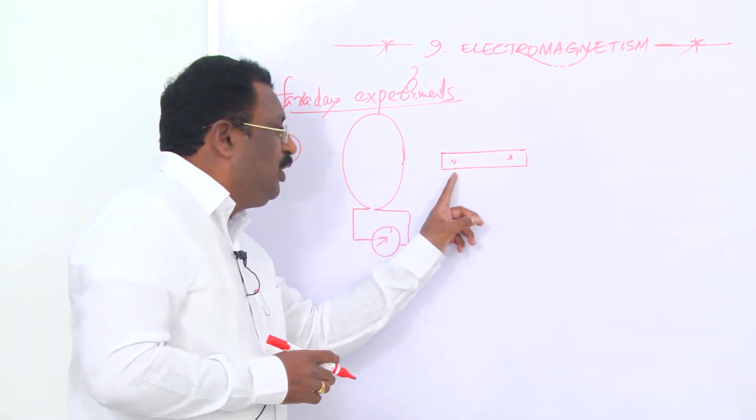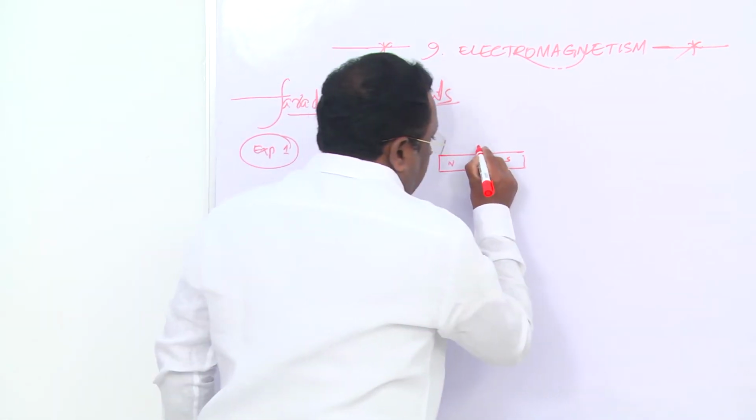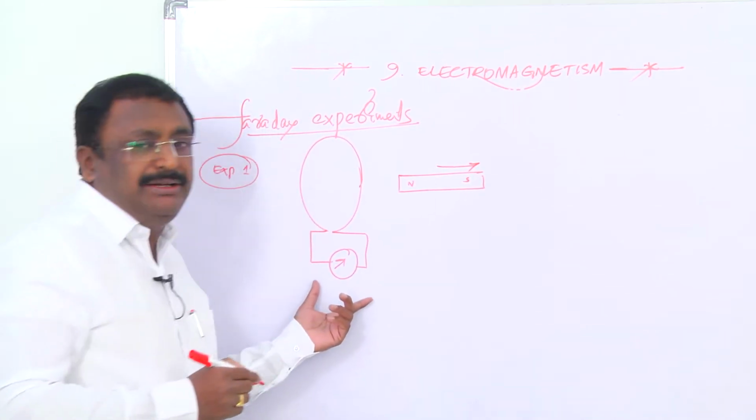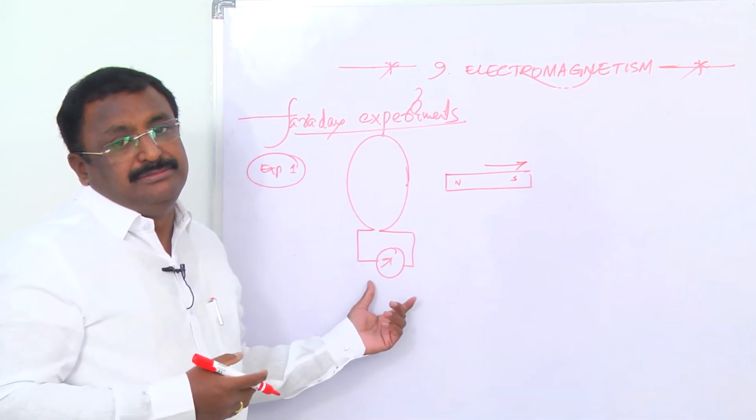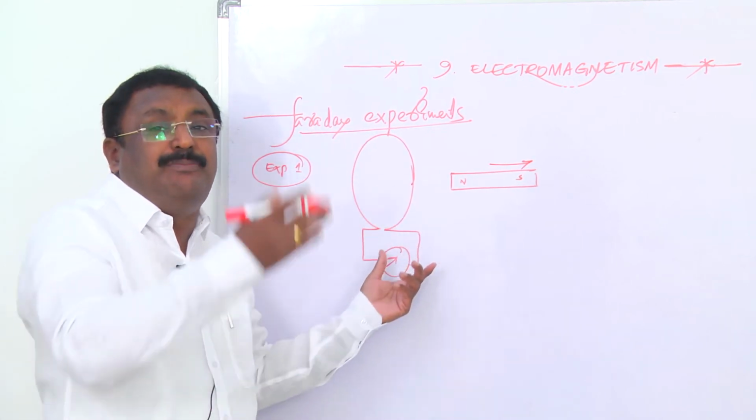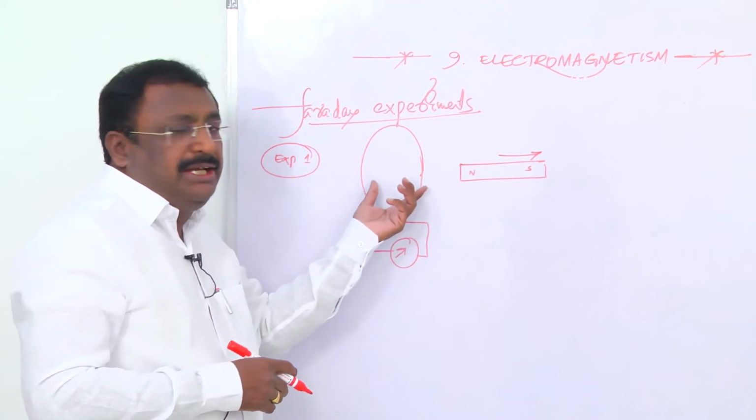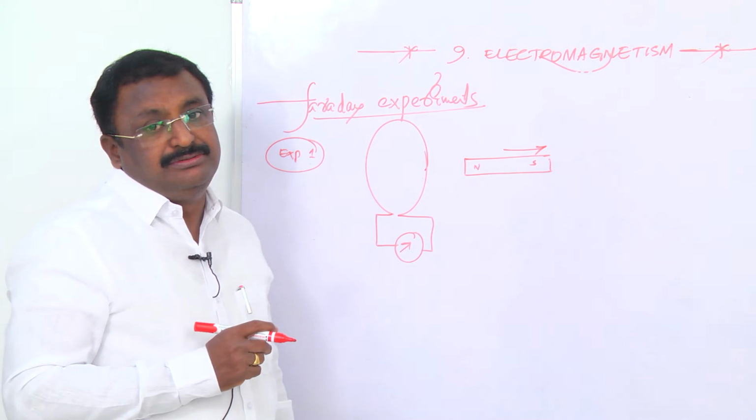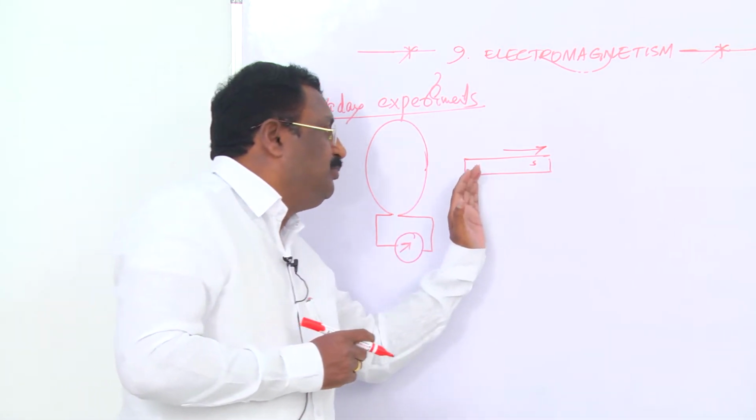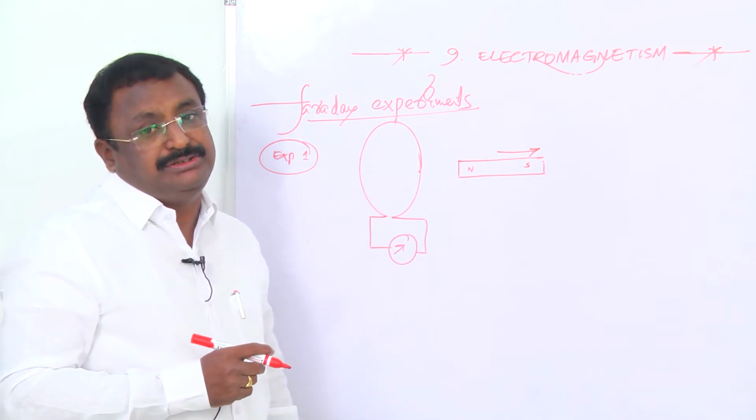Again, when the north pole of the bar magnet moves away from the coil, what happened? The needle is deflected to the opposite side. Again the current is induced in the opposite direction. When the north pole is brought toward the coil, the current is induced in the anti-clockwise direction. When the north pole is moving away, the current is induced in the clockwise direction.